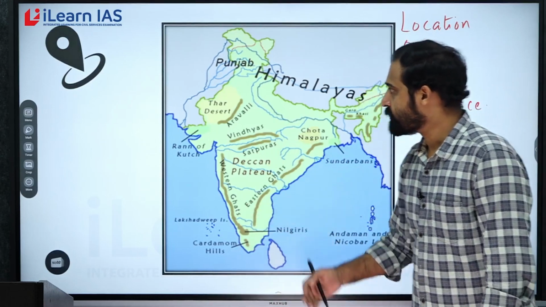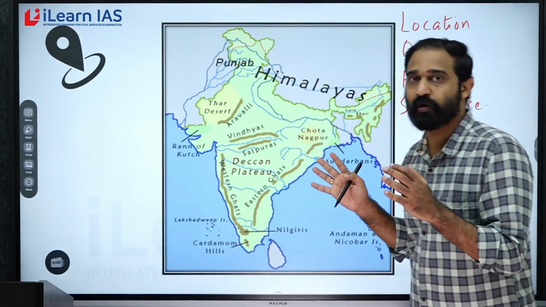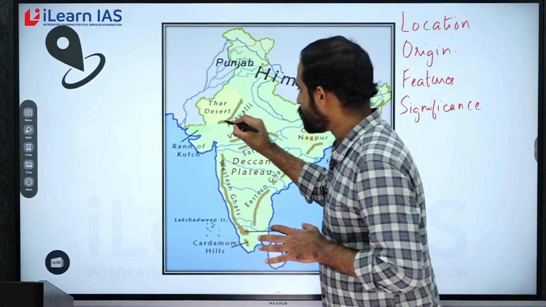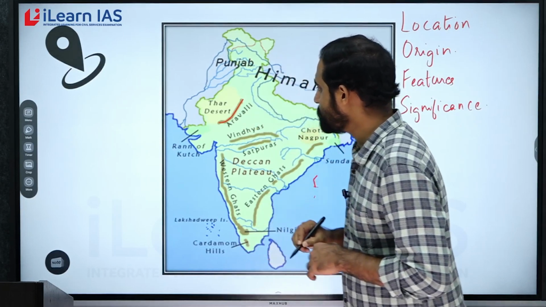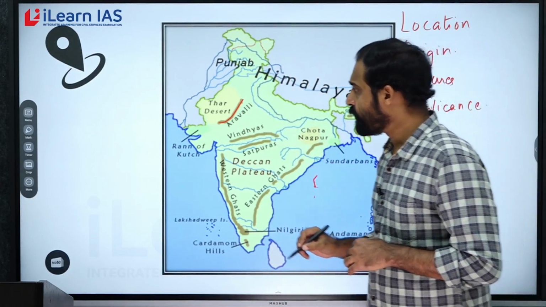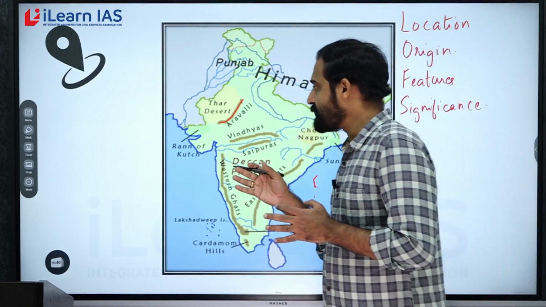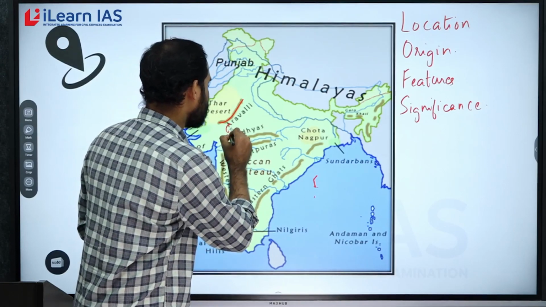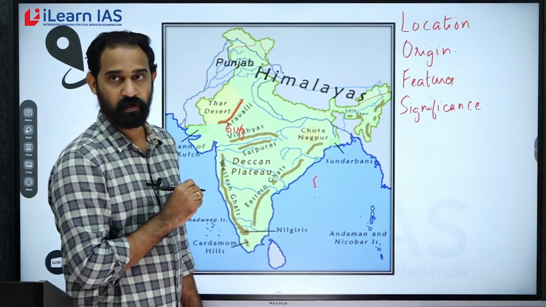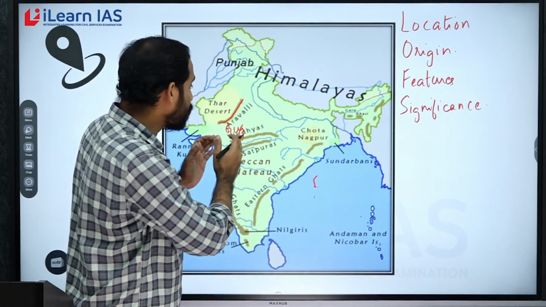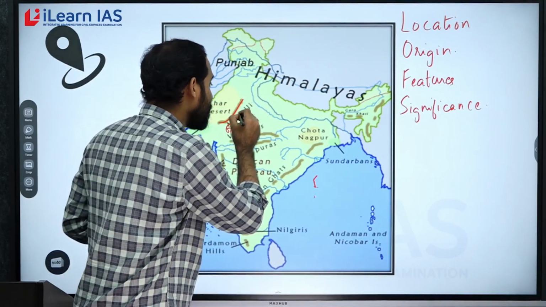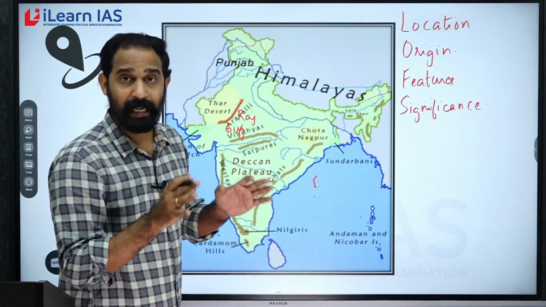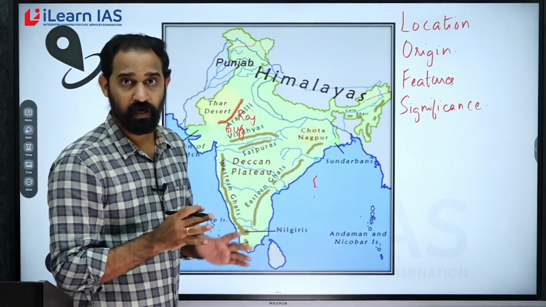So if you look at Aravallis, we can see that Aravallis are actually located in the northwestern part of the country. So here you can see Aravallis here. And if you look at the states through which it is passing, the southern tip of the Aravallis is actually falling in the state of Gujarat. Now, as we move towards north, it enters the state of Rajasthan, and most part of Aravallis is actually located in the state of Rajasthan.